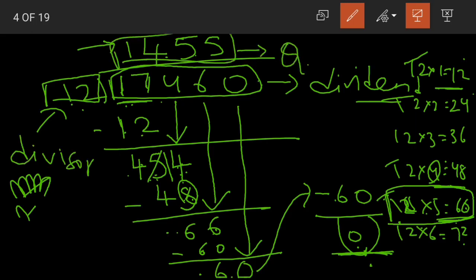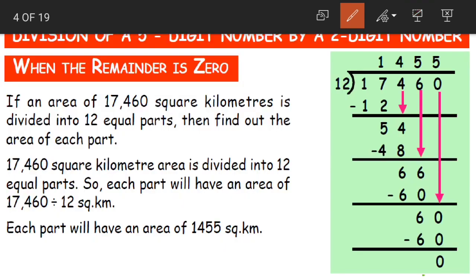1455 is what, children? It is our quotient, and 0 is our remainder. Yes, I hope this was clear: how to divide a 5-digit number by a 2-digit number. So as the remainder is 0, we can say that this 17,460 square kilometers can be equally distributed between 12 parts.